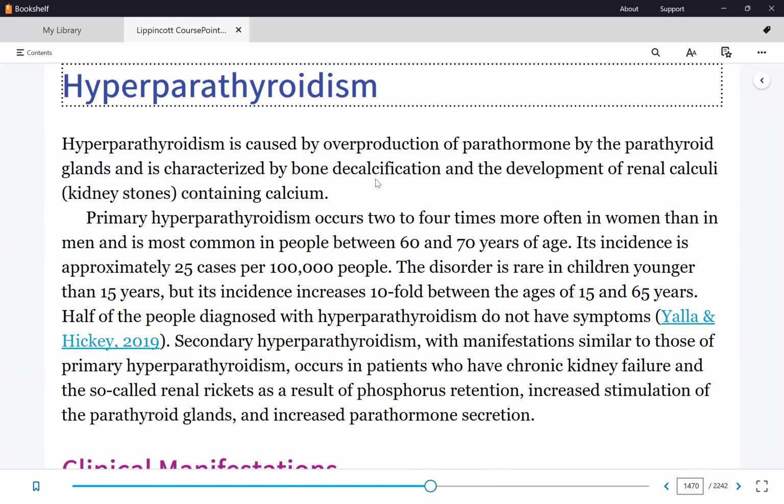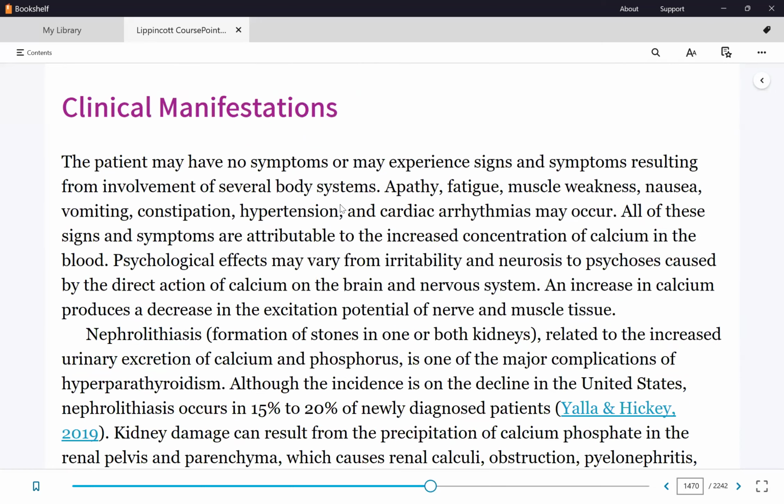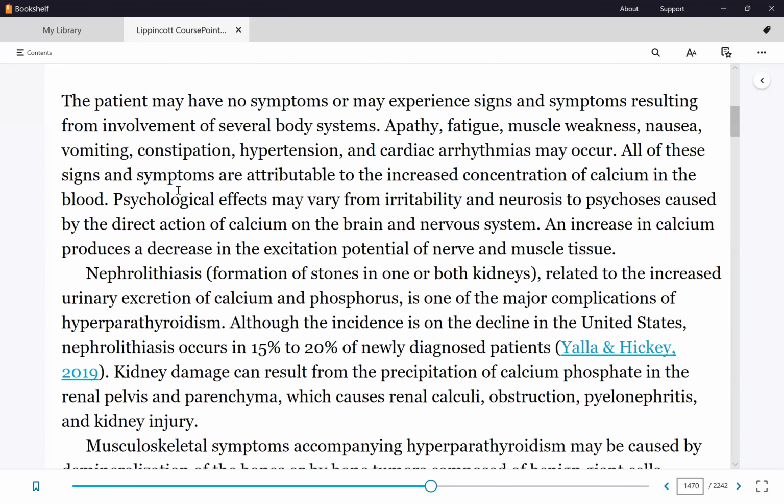Of course, there are several consequences of hypercalcemia. Now for exam 2 and also for your quiz next week, I will only grab the manifestations from here. All right, page 1470. Are we clear? Or do you want me to go back to the fluid and electrolyte chapter? All right, so we'll just stick with what's written here, okay, for the quiz and also the second exam. And I won't read it for you.